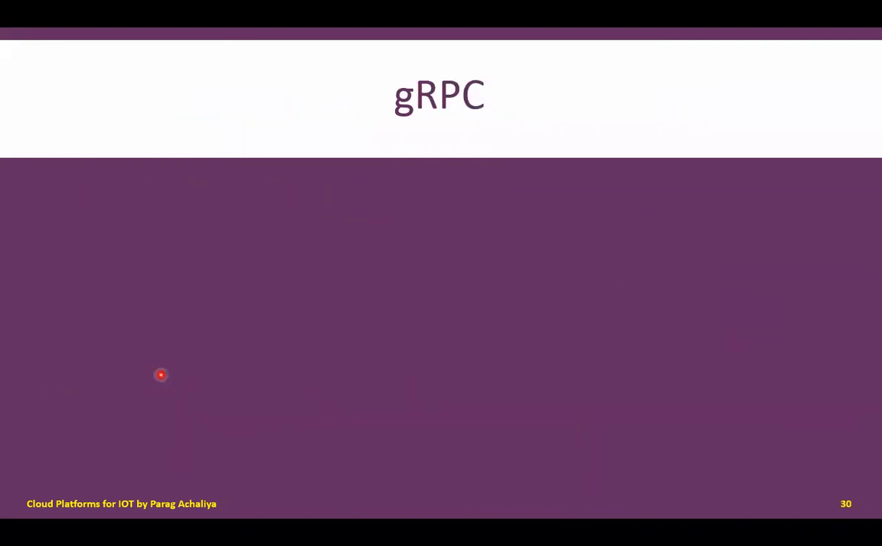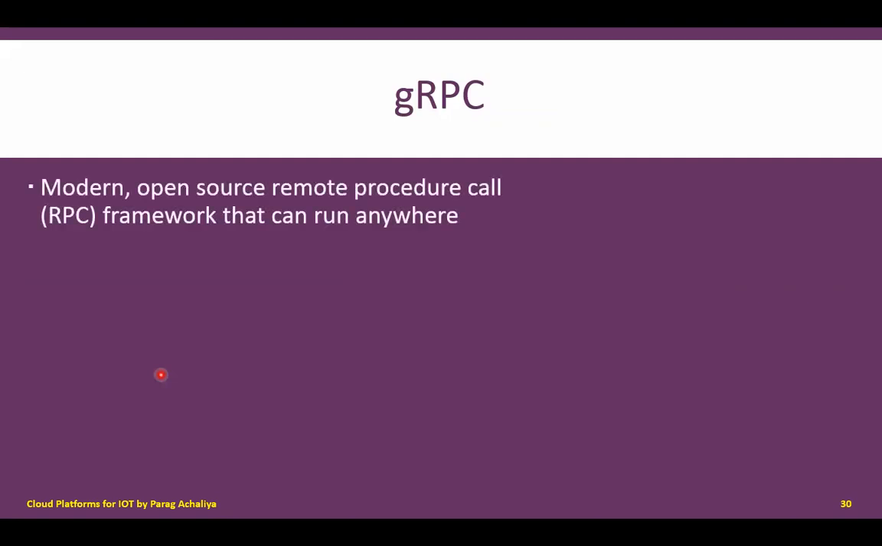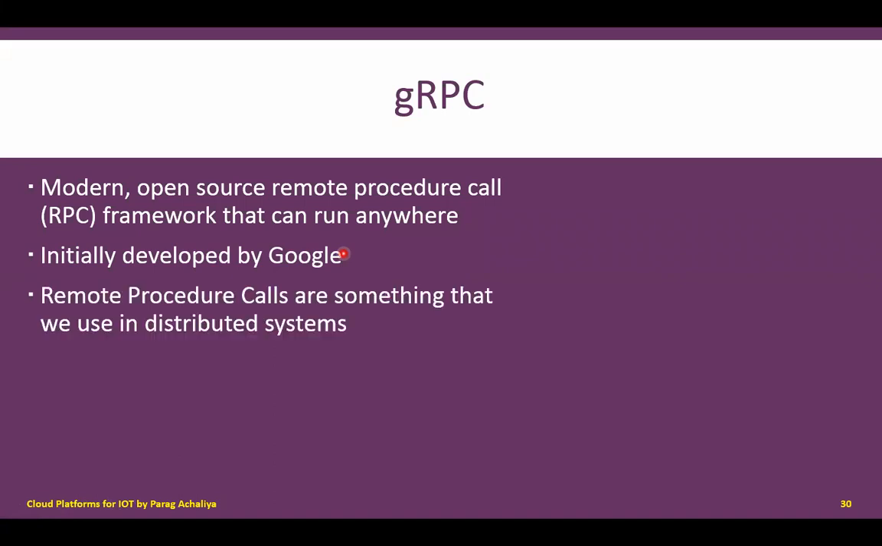Then next is gRPC. It is a modern open source remote procedure call framework that can run anywhere. RPC stands for remote procedure call. So gRPC is a modern, open source remote procedure call framework that can run anywhere and in any condition. It was initially developed by Google, that's why it is Google Remote Procedure Call, gRPC. Remote procedure calls are something that we use in distributed systems. Usually RPCs are implemented in distributed systems.